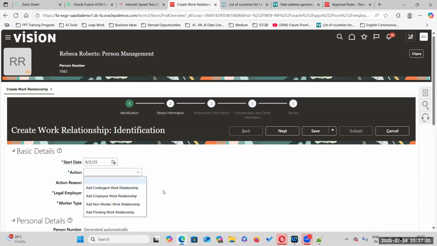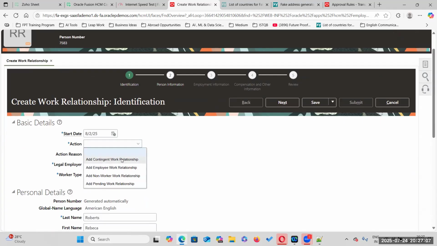It was not terminated, so it won't come. Already it was hired again on January 1st, 2026. One future dated transaction is already there. Again, you cannot rehire the same person. Already rehire is completed with future date.